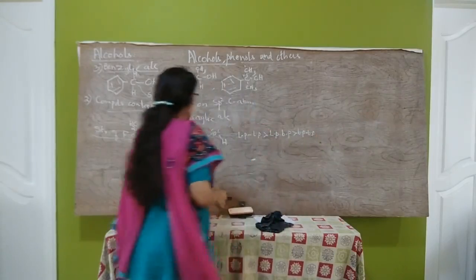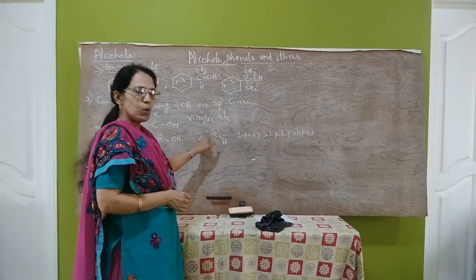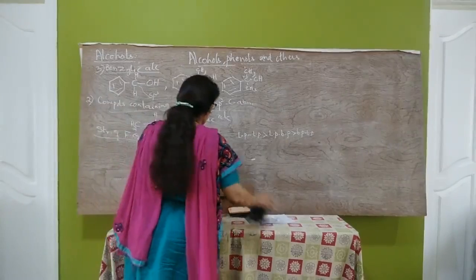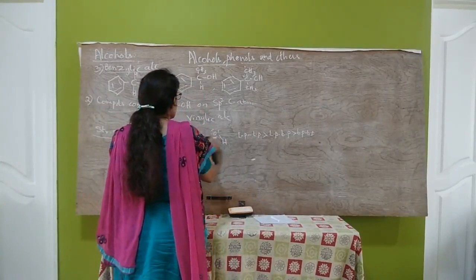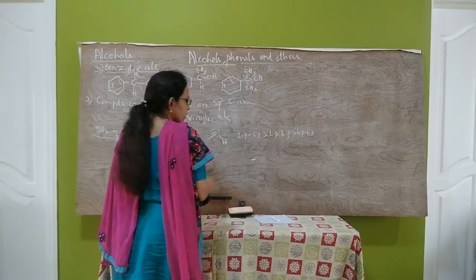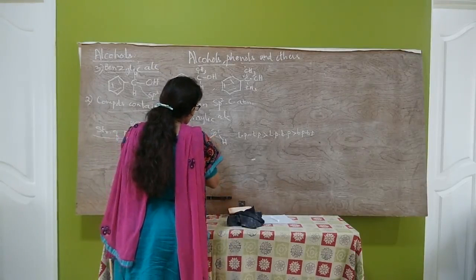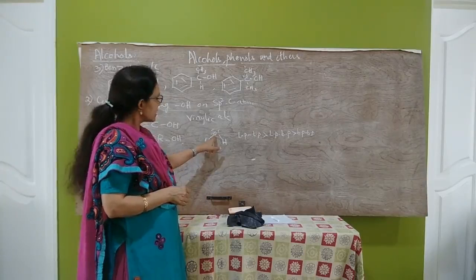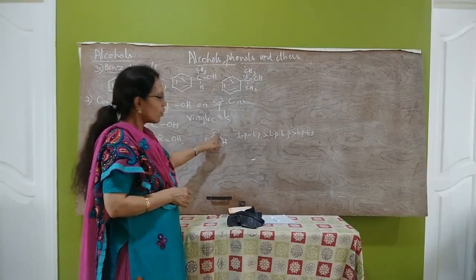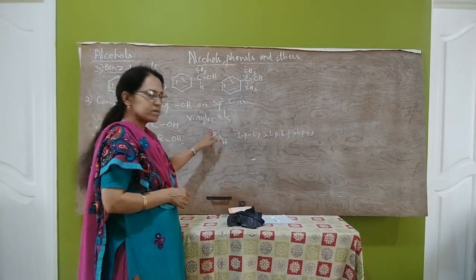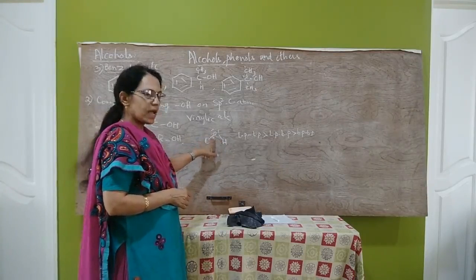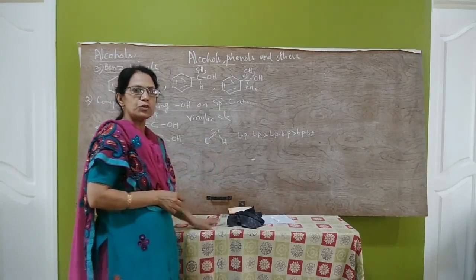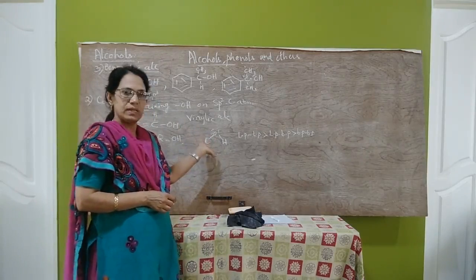So, due to greater repulsion between lone pairs, the lone pairs go further, hence the bond pairs come closer. Since this oxygen atom is sp3 hybridized, it has a tetrahedral structure. The C-O-H bond angle should be 109 degrees 28 minutes.